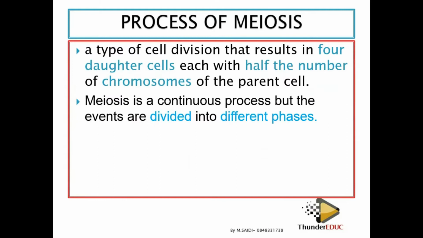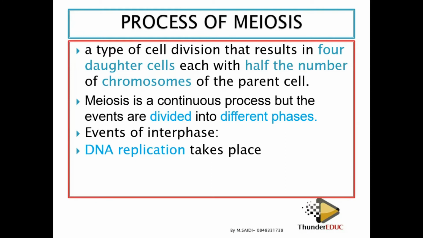So meiosis is a continuous process, but it's divided into different phases and events. The first event is called the interphase. Interphase is not part of meiosis. You must know that. It's just a growth phase, because meiosis is regarded as a reproductive process in the reproductive cells, which produce the cells called the gametes.